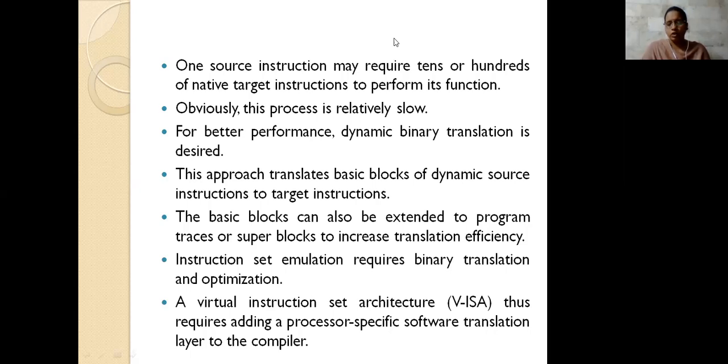So how are we going to take these translations? The basic blocks of these dynamic sources, which are related to the target instructions, have to be taken, and then we need to assign all of these to the target instructions. After that, we need to extend the program traces. That means we take the first basic blocks, which are the basic blocks for the target instructions, and go on to the other super blocks, which represent the program tracing.